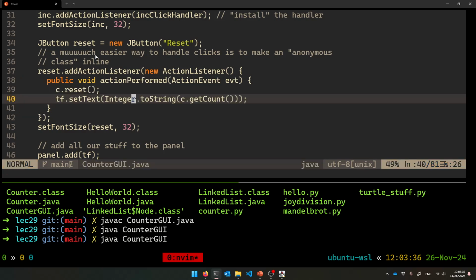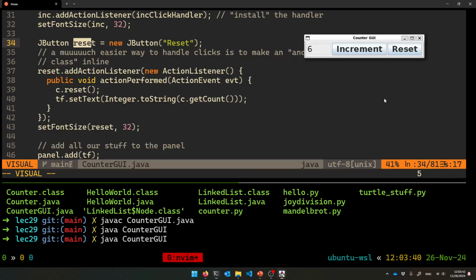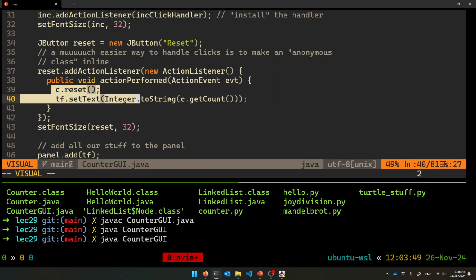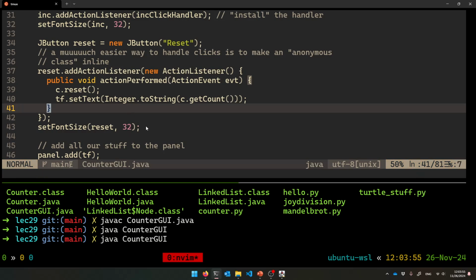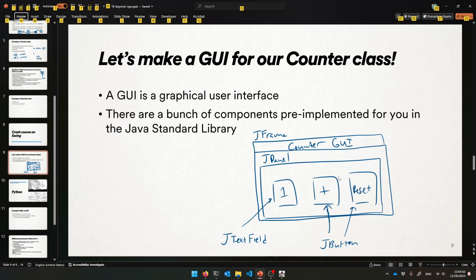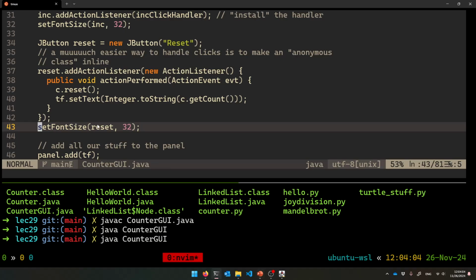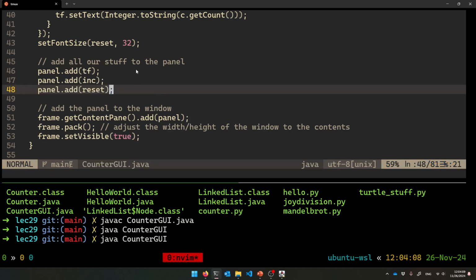What do I want to do? What's the code that I want to run whenever the reset button gets pressed? I want to call reset on the underlying counter C, and then display the new count on the counter screen, on the text field called TF. Those two things. And so I just give those two lines. It's much quicker and easier, and that's that one. And I can set the font size, and then I've got all these things ready. These objects are ready. I've got the text field and the JButtons. I need to add them into the panel in order. So text field first, then the ink button, then the reset button. They're going to be displayed horizontally.